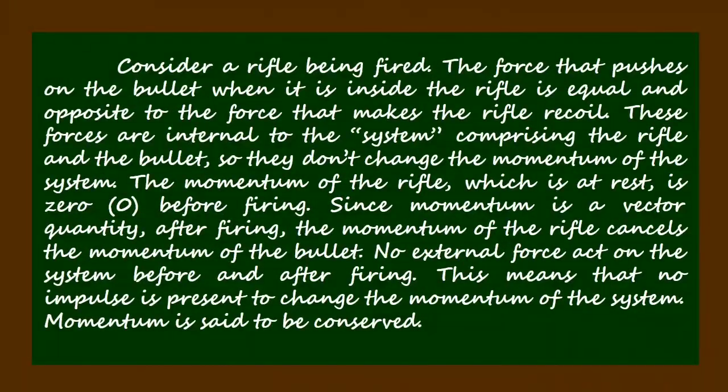Consider a rifle being fired. The force that pushes on the bullet when it is inside the rifle is equal and opposite to the force that makes the rifle recoil. These forces are internal to the system comprising the rifle and the bullet, so they don't change the momentum of the system. The momentum of the rifle, which is at rest, is zero before firing. Since momentum is a vector quantity, after firing, the momentum of the rifle cancels the momentum of the bullet.